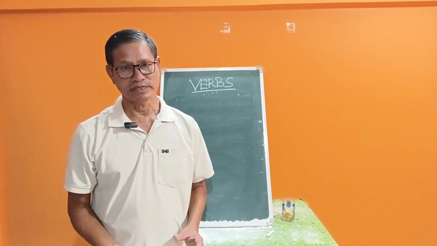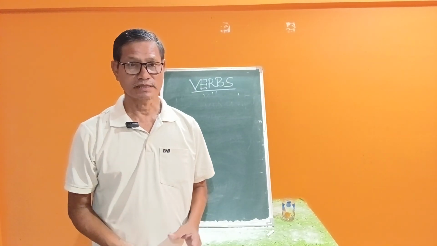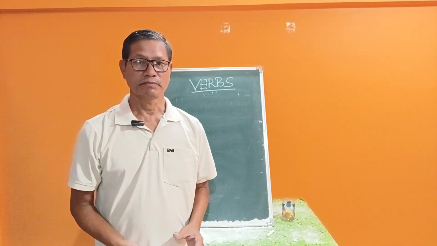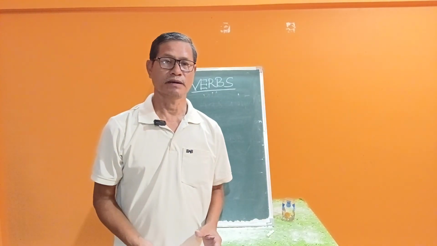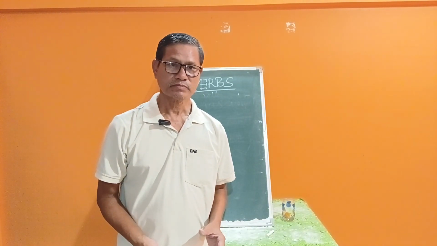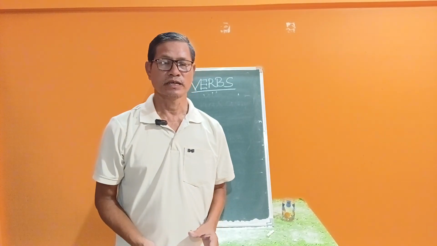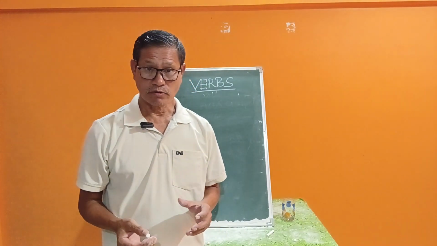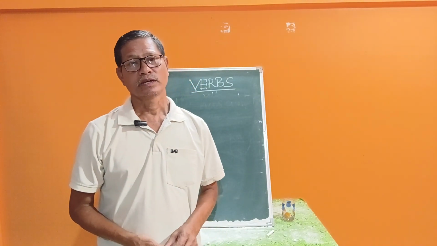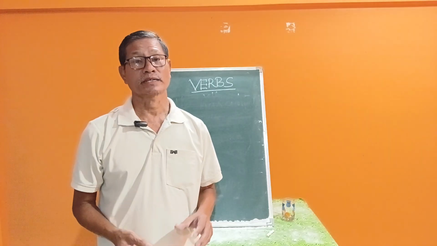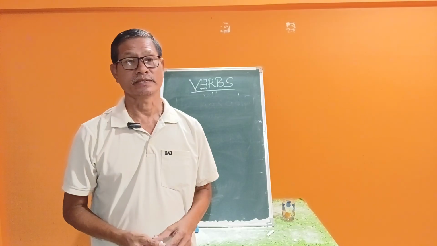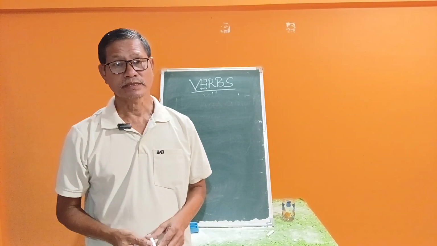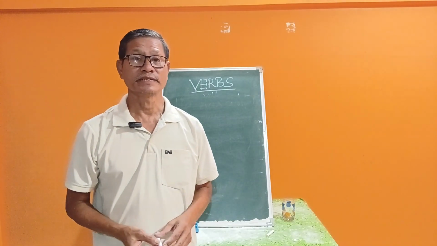What is the transitive verb? A good example. When a verb requires an object to express the complete meaning, it is called a transitive verb.